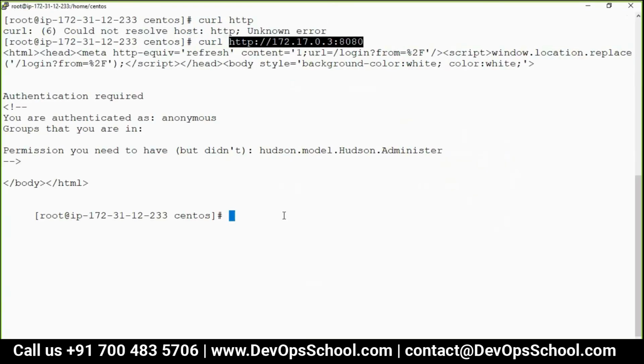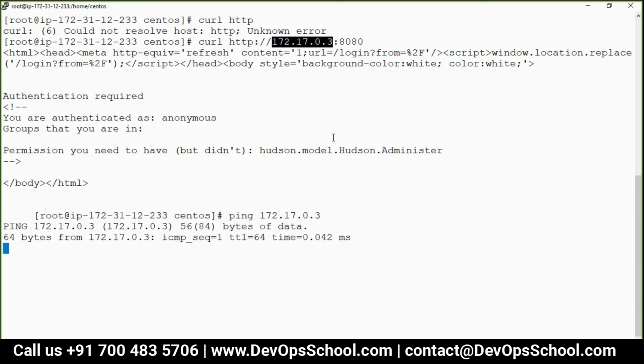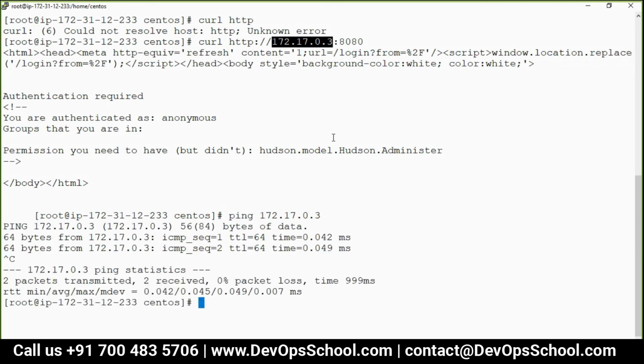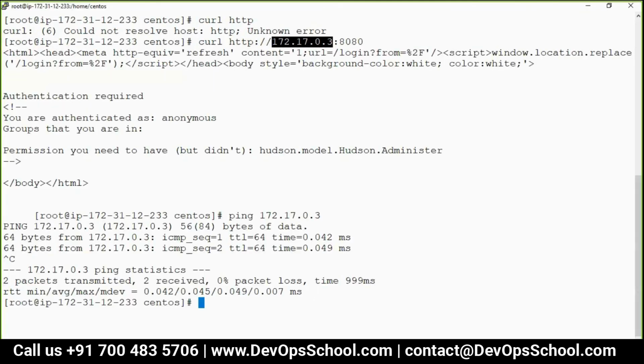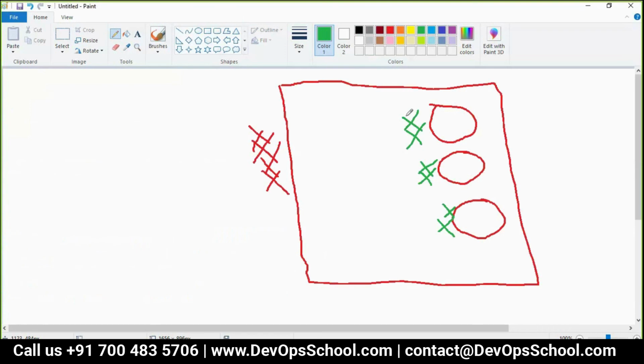I can see here, Docker. Sorry, ping. See here, ping. I can hit the IP address, this one. See, I'm able to ping. But if I ping from my system, see, not reachable. So what is the problem? The IP address you have is not accessible outside.